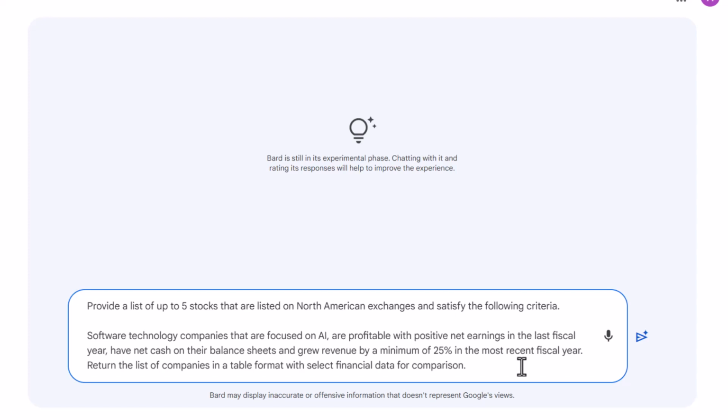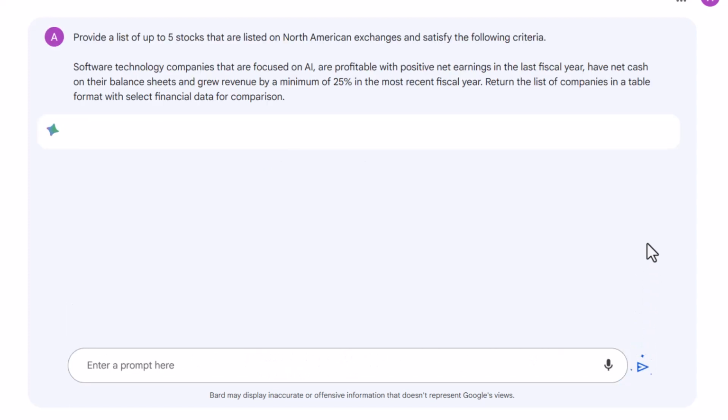In this task, I'm going to use BARD as a stock screener. I'm going to ask it to provide a list of up to 5 stocks that are listed on North American exchanges and satisfy the following criteria. In this case, the criteria are going to be software technology companies that are focused on AI, are profitable with positive net earnings in the last fiscal year, have net cash on their balance sheet, and grew revenue by a minimum of 25% in the most recent fiscal year. I'm also going to ask BARD to return the list of companies in a table with select financial data. Let's see if BARD is up to this task.